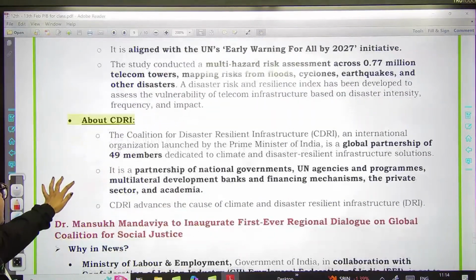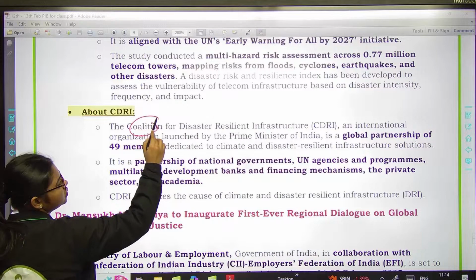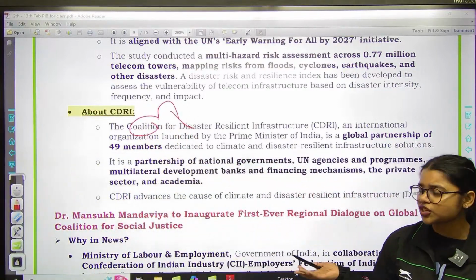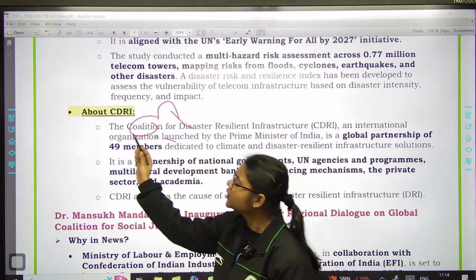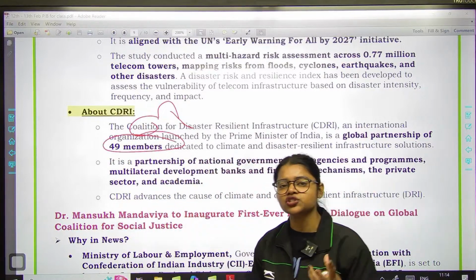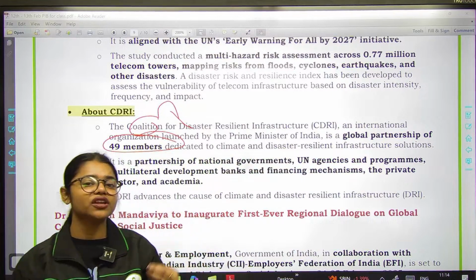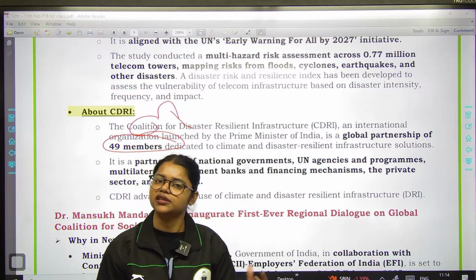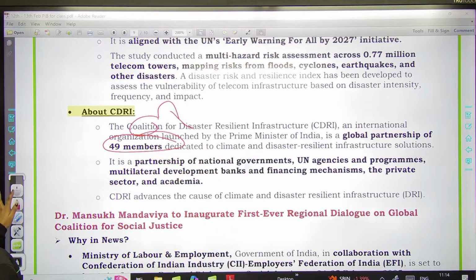Now, Coalition for Disaster Resilient Infrastructure, it is a coalition. Basically, it is an international organization and it is a global partnership of various institutions, and currently we have 49 members. Now this coalition basically aims to make our infrastructure across the world more disaster resilient. Simple. Okay.